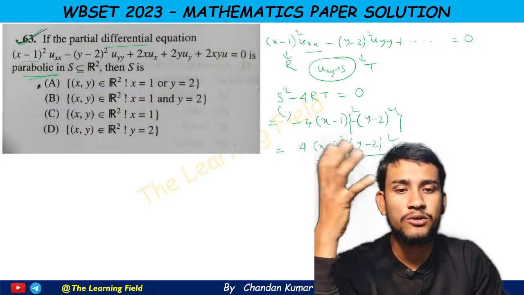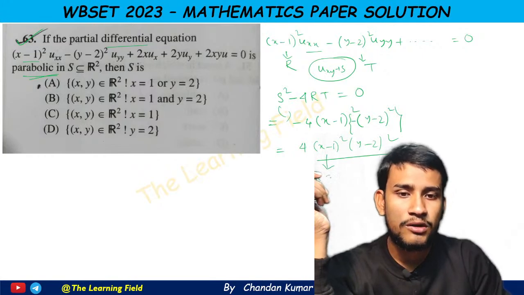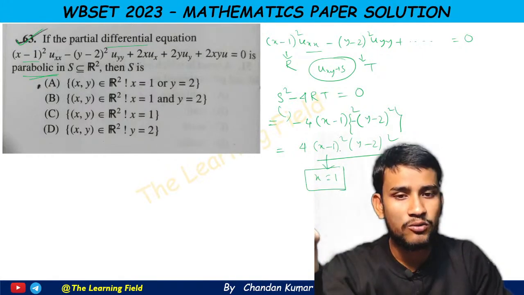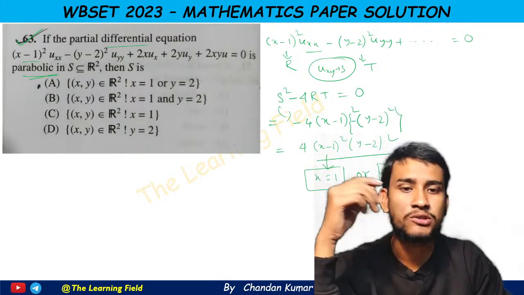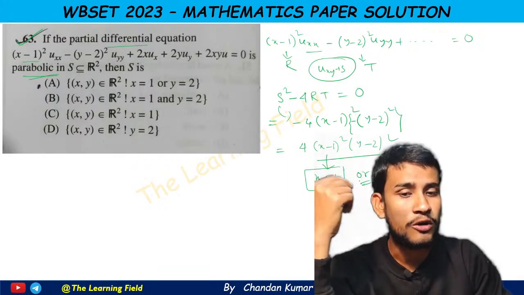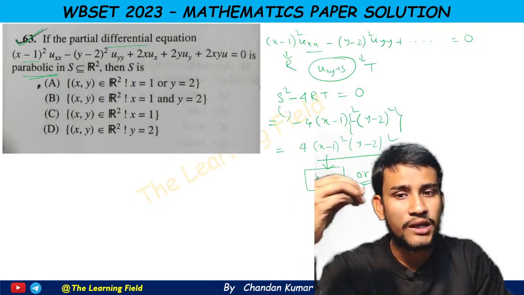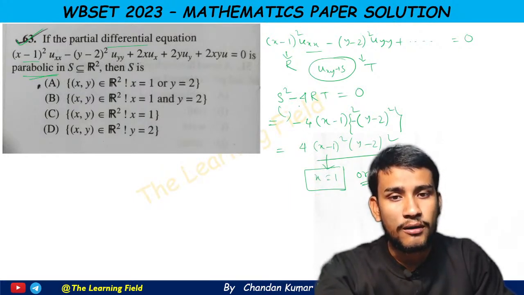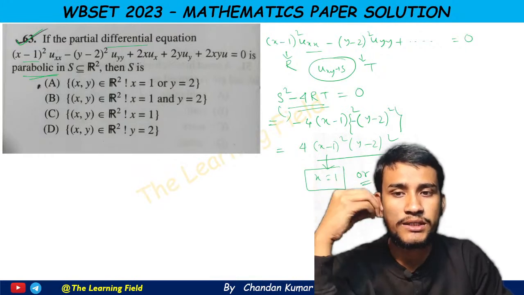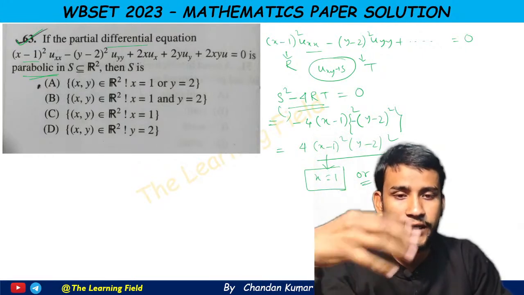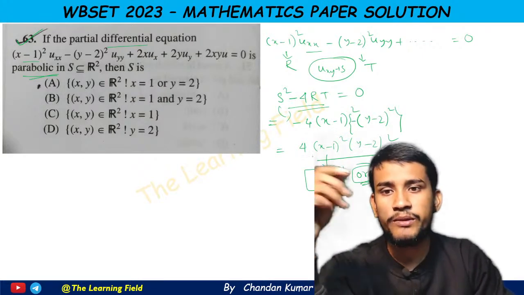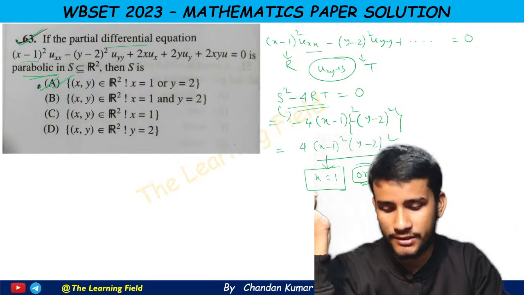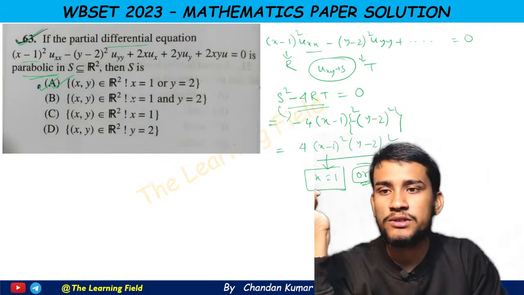Now this term will be 0 for what value? For x equal to 1. If we put x equal to 1, then this term goes to 0, or if we put y equal to 2, then this term is also 0. Remember, this is OR, because both values of x and y are not required to make this term equal to 0. We need just one value, either for x or for y, then we get this term equal to 0. That's why this OR will be the answer. That means the correct answer is option A. So this is question number 63 from PDE, and the answer is option A.